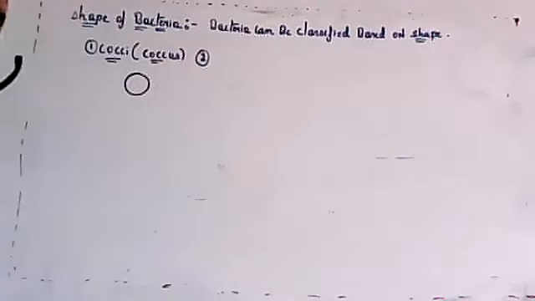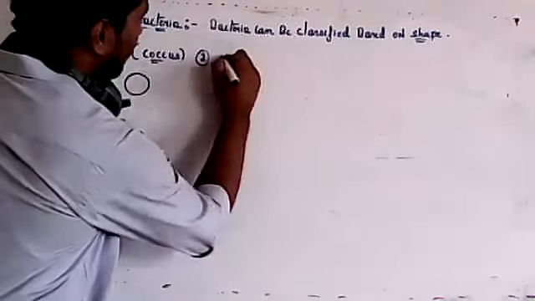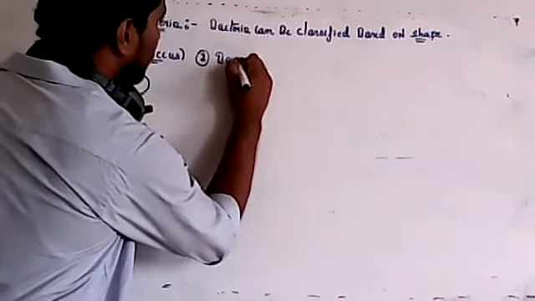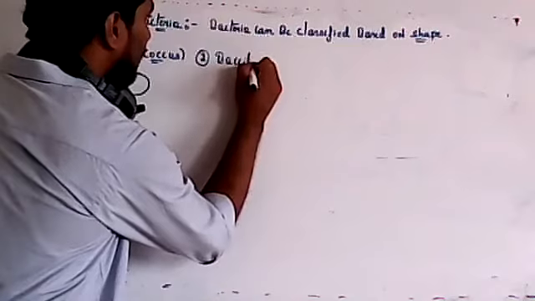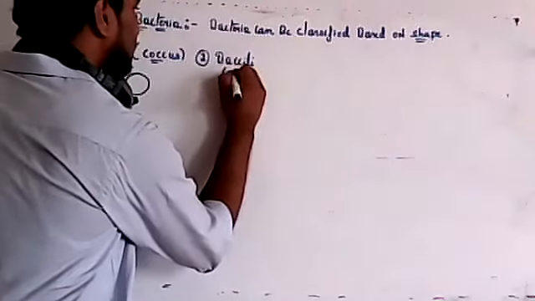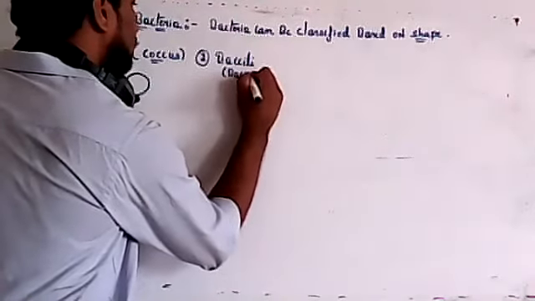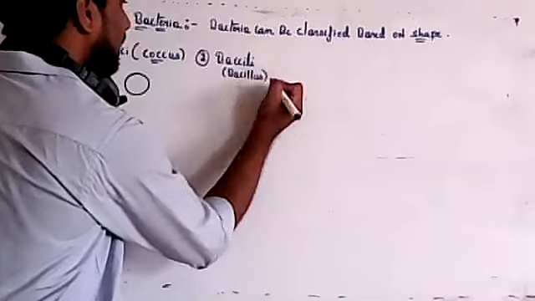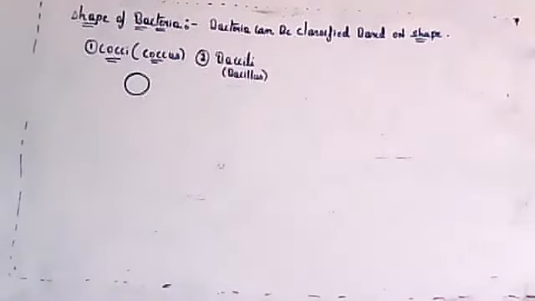Then the second one is bacilli, or in common it is also called bacillus. Lactobacillus is an example for that.